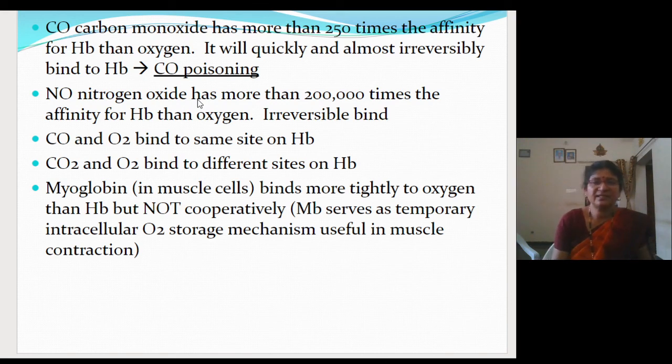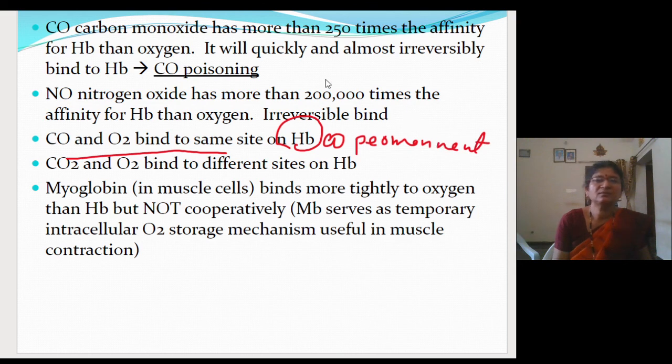So here I have taken that point. Once the hemoglobin binds with the carbon monoxide, it will not leave. It will form a permanent complex.